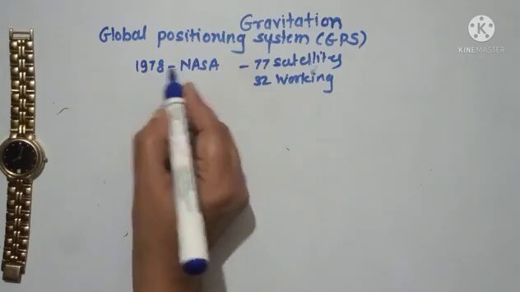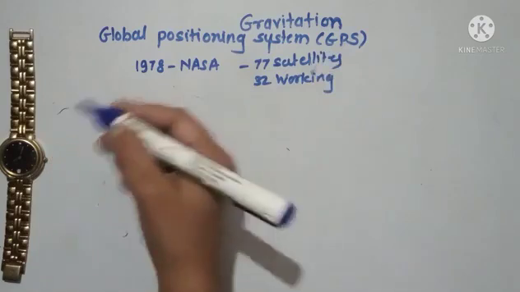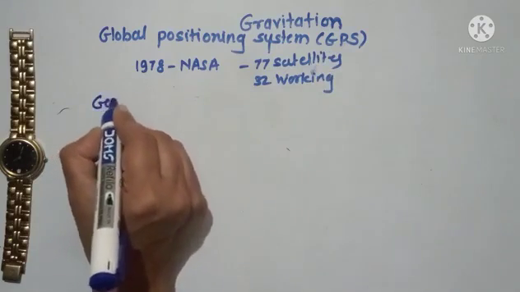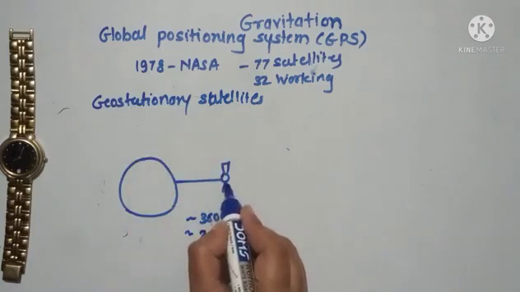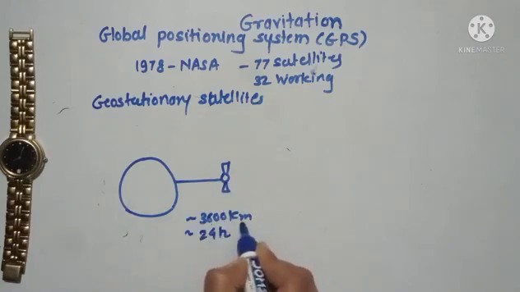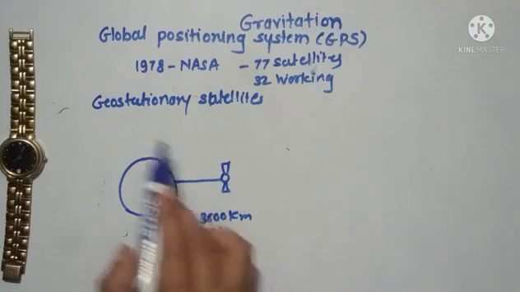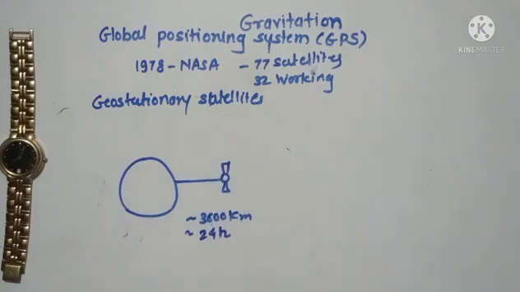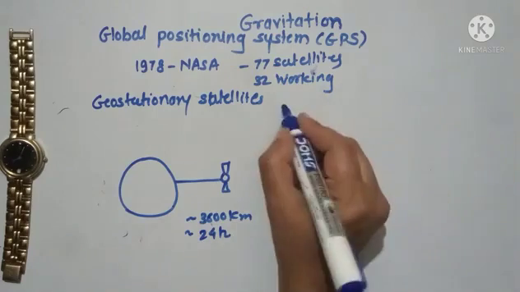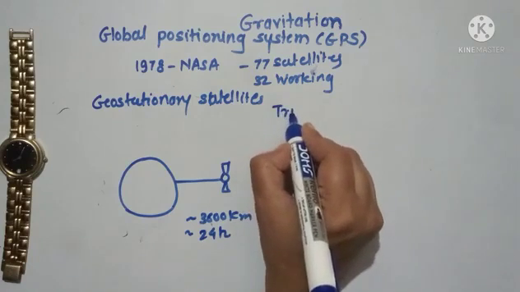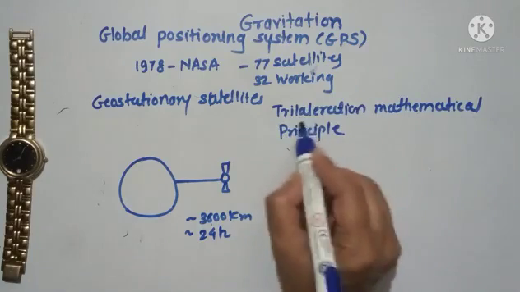Now what is meant by this GPS system? This GPS system consists of many geostationary satellites. Now we know the meaning of a geostationary satellite: the satellite which is revolving at a height of 36,000 km from the Earth's surface and which has a time period of 24 hours, which we call a geostationary satellite. Now this GPS system works on a principle called the trilateration mathematical principle. I'll write it here. Even though the name looks very complicated, this principle is very easy.